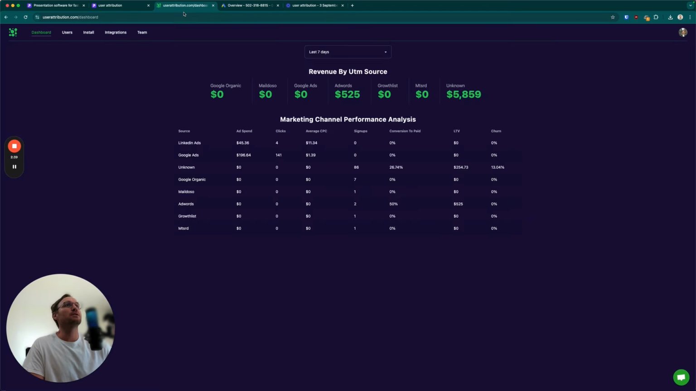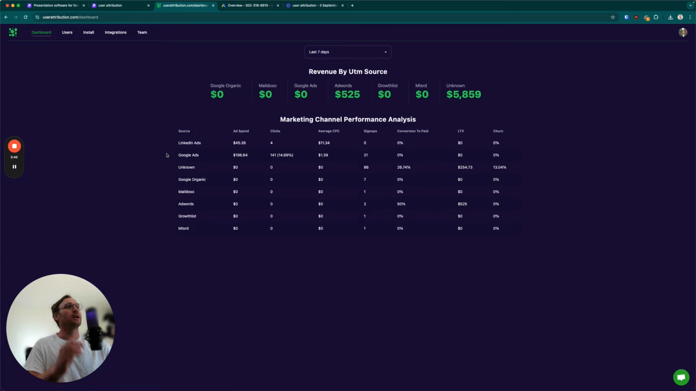So I created a little dashboard. This is actually live data from SuperSend. So if you were to log into our SuperSend account, these are actual real data. So I installed this maybe 10-ish days ago. So we have a lot of unknowns. I'm working on figuring out how to improve the product so that these unknowns filter more into Google Organic or getting a better sense of exactly what's happening with these unknowns.